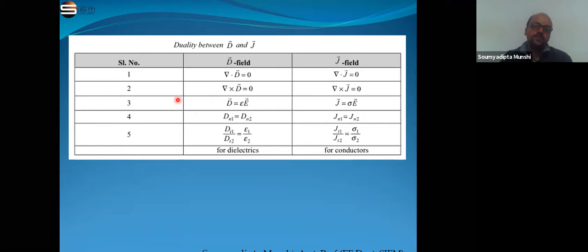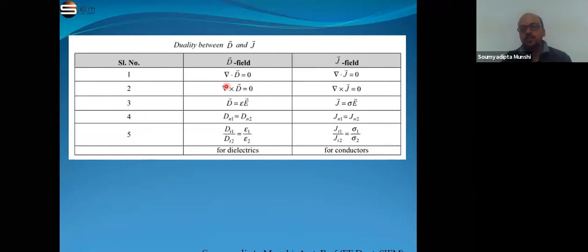Okay, so for dielectric and for conductor: for dielectric we already discussed in the electrostatic. We know for the electric flux density the formulas are like that, and for conductor, if we use the current density, the formulas are like that. So you can see there is a similarity. The divergence of D vector is equal to 0, the divergence of J vector is equal to 0.